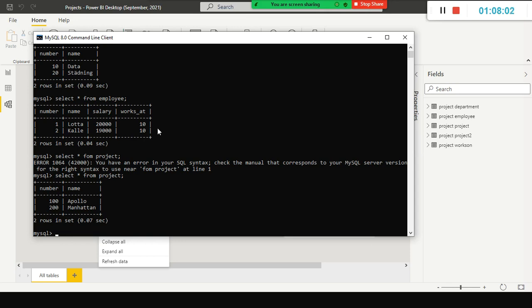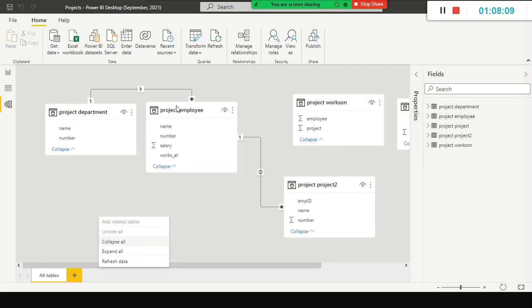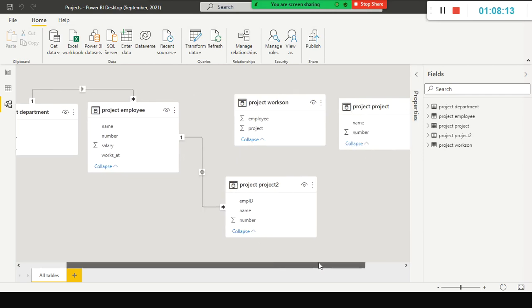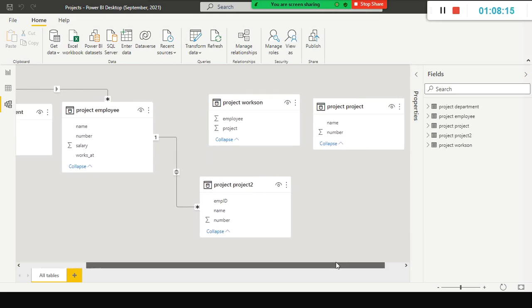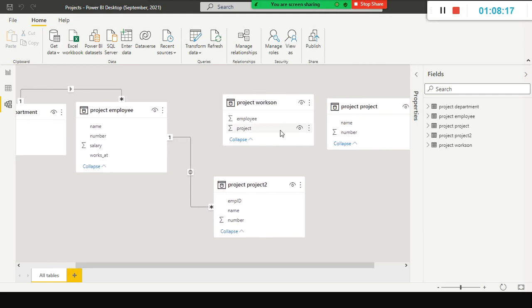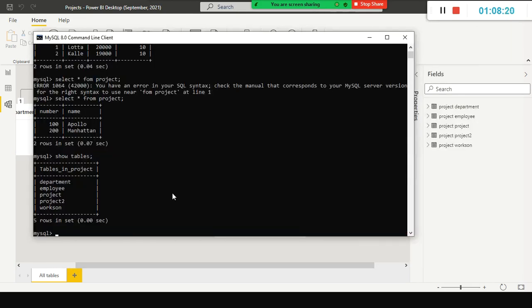In this case, how can you tell? Okay, for that, let me do show tables. Yeah, we have another table called works on, right? This is another table. Okay, this is a many to many table. Select star from works on table.